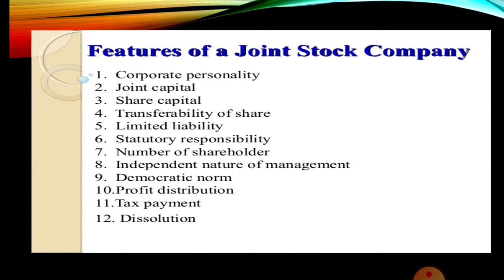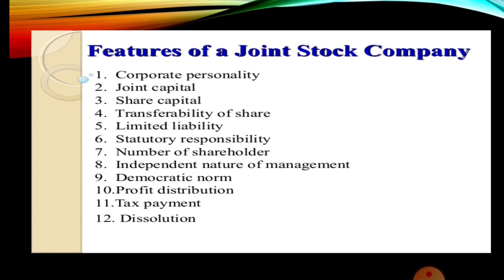So the seventh one is capacity to sue and be sued. A company can sue or be sued in its own name as distinct from its members. So it can claim any sort. It can file a case in the courts of law, and a case can be filed against it in the courts of law by a third party or by any person.